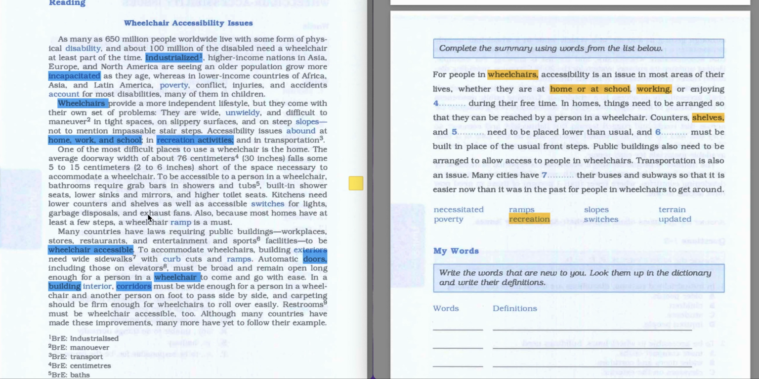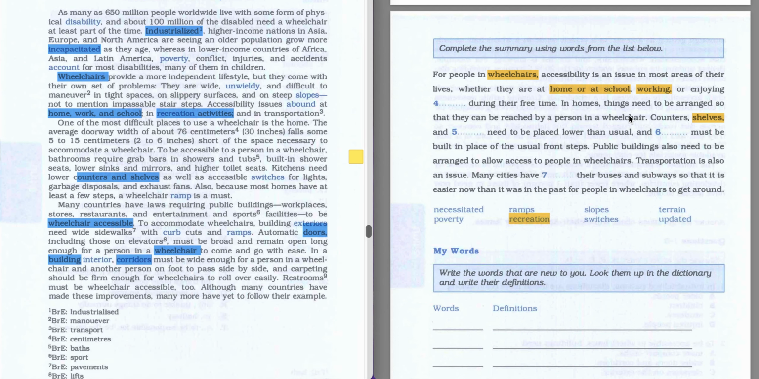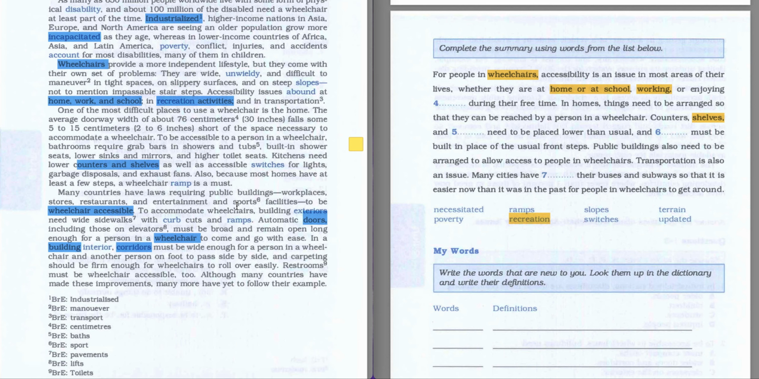So as you can see in the following paragraph, we have some information about counters and the shelves, because these are our two keywords. I just focus on one word, not to lose our time, but anyway, counters and the shelves are listed here. And let's read this sentence. Kitchens need lower counters and shelves, as well as accessible switches for lights, garbage disposal, and exhaust fans. So they need accessible switches. So the answer to the fifth question is gonna be switches.